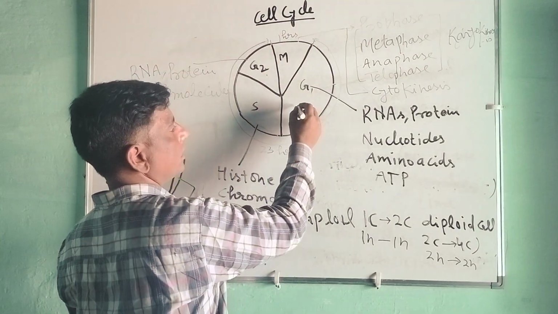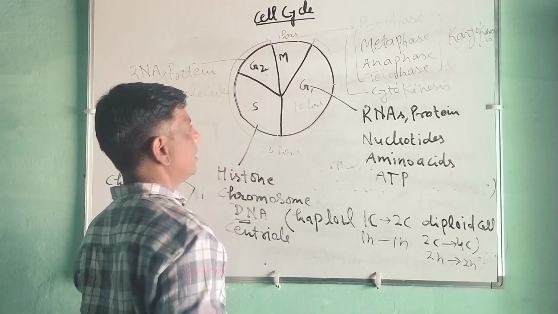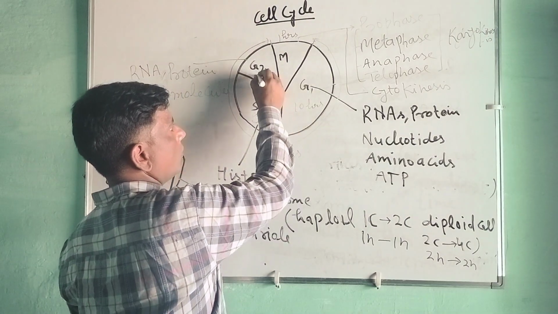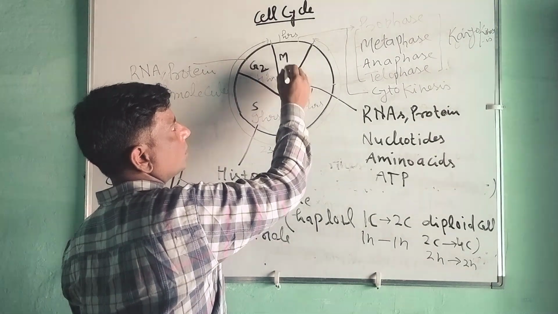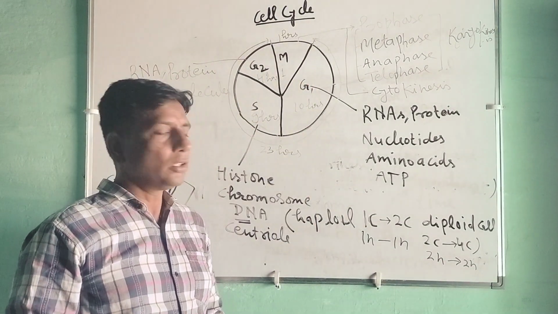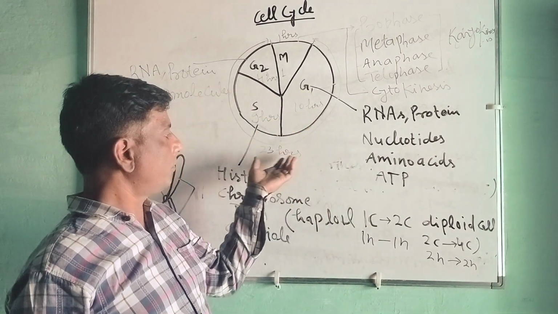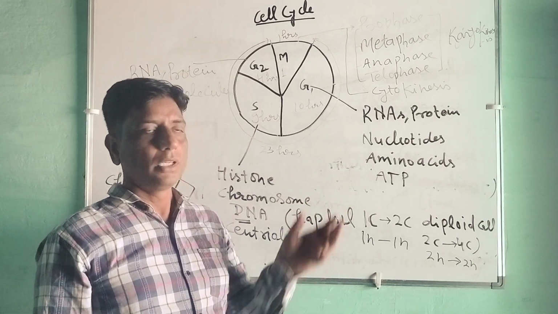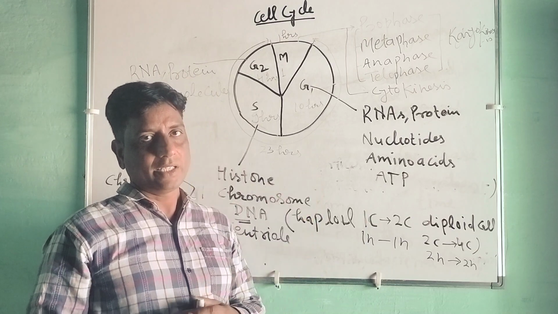Here it will be 10 hours, 9 hours, 4 hours, and here 1 hour is already written. So like this, the total stages are completed. For example, I have taken 24 hours in culture form in the case of a human cell. So it is all about the cell cycle.